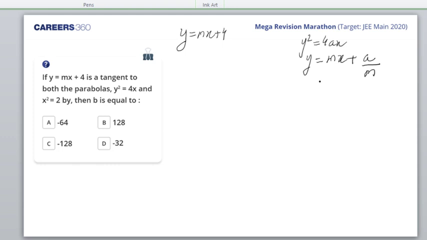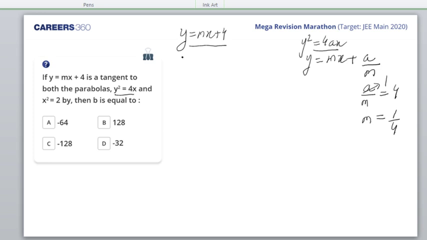Okay, Harshita. So if I compare it with this equation which is given to me as a tangent, I find a by m equal to 4. Isn't that right? Now if I compare y square is equal to 4x with y square is equal to 4ax, I get a as 1. So m I get as 1 by 4. Am I right, students? Yes, Sushil, A, you got the answer. Okay. So m is 1 by 4.